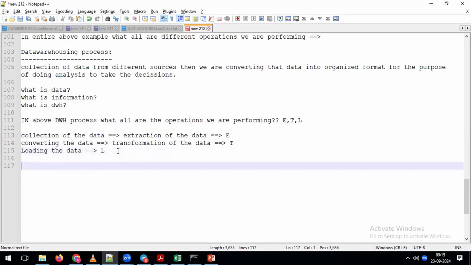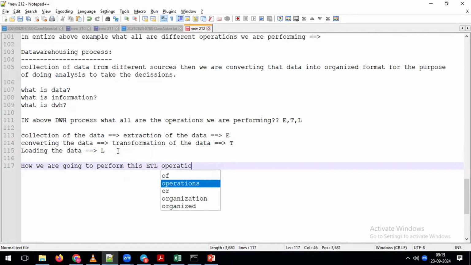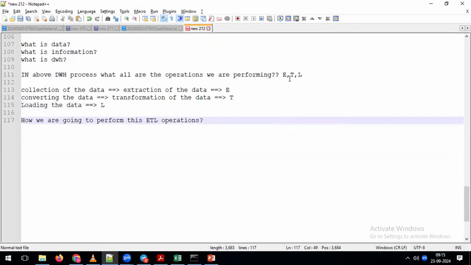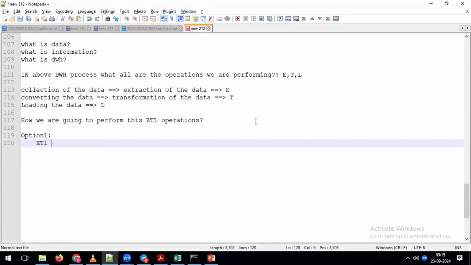Now my next question: how are we going to perform these ETL operations? That is the next thing we need to understand, right? So far we discussed what is collection, what is conversion, what is loading. Now we need to understand how we can perform these ETL operations in real-time projects. For doing this, we have multiple options. Option one is using ETL tools to perform our ETL operation.